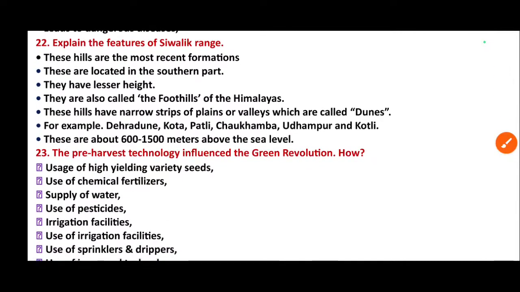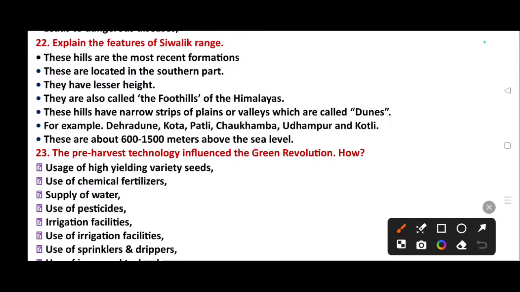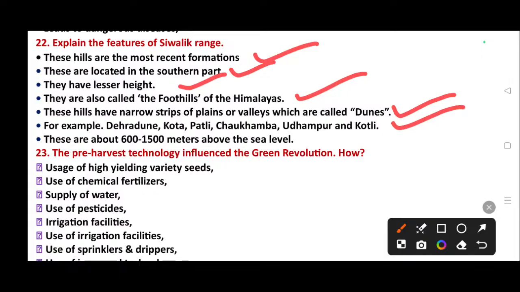Question number 22. Explain the features of the Shivalik range. These hills are the most recent formations. They are located in the southern part. They have a lesser height. They are also called the foothills of the Himalayas. These hills have narrow strips of plains or valleys which are called dunes. For example, Dehradun, Kotli, Patli, Chaukamba, Udhampur and Kotli. They are about 600 to 1500 meters above sea level.